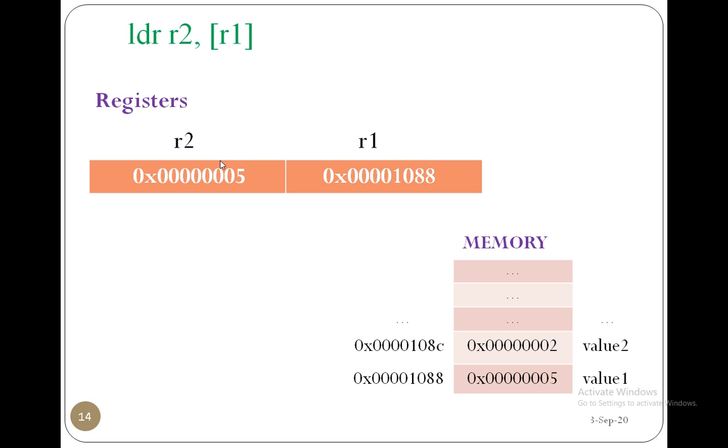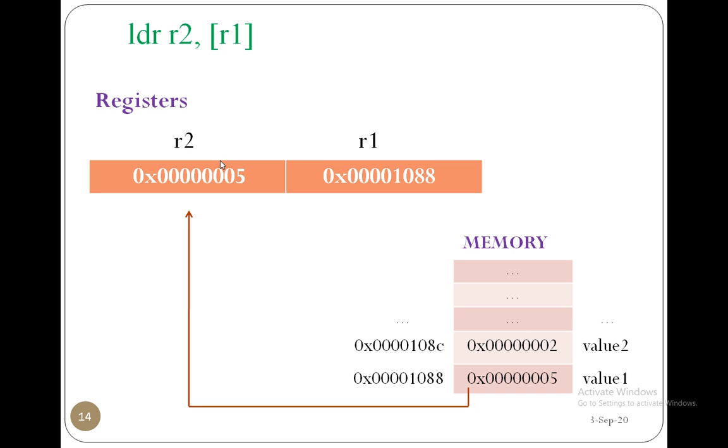Observe here, R1 contains the address 88. The value at that 88 address is 5, and that 5 is going to be stored into the R2 register. So by using these two statements, what we have done is that the value 5, which is stored in the memory, is first of all brought into the registers inside the processor.